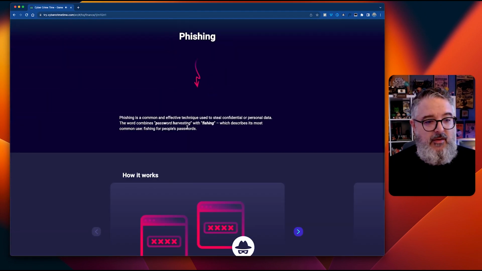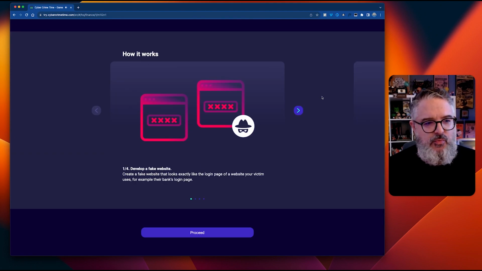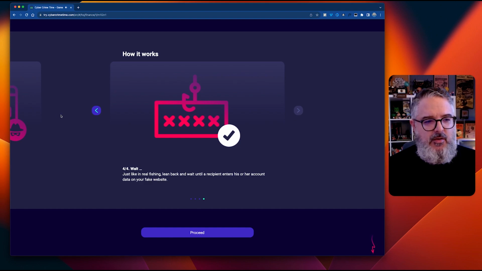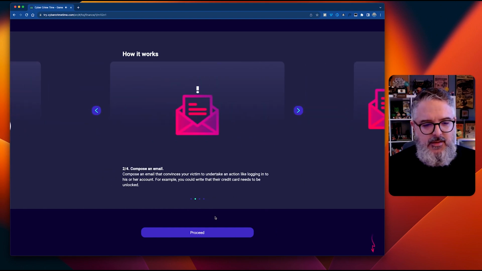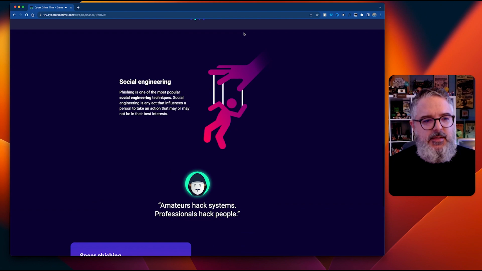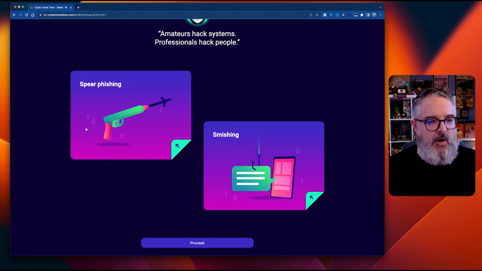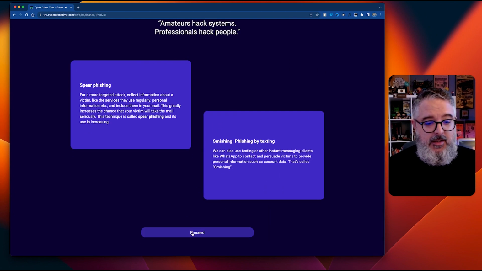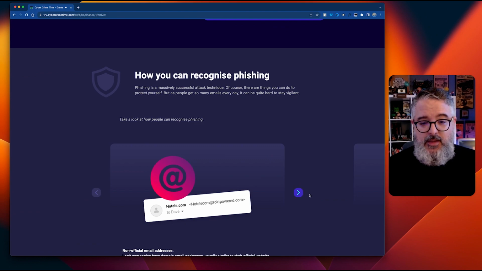Let's talk about phishing. This is really cool. I love that this is like a slide that goes back and forth. This is really cool. This is something that would be fun to kind of walk through if you were in a company. So this is one that I would highly recommend. So what did you think? I personally really like this.